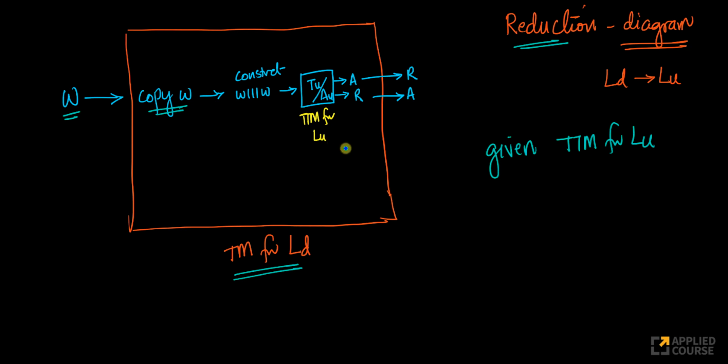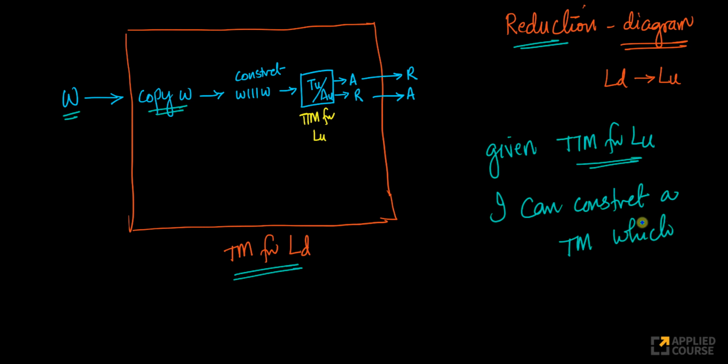So given there is a Turing machine for LU, I can construct a Turing machine which accepts LD. This is the architecture of my new Turing machine for LD. My Turing machine LD takes this input. It can easily construct this by using multiple tapes. And it will simulate the total Turing machine for LU that you have. If this accepts, I'll reject. If this rejects, I'll accept.